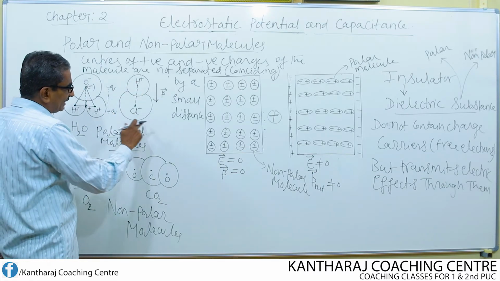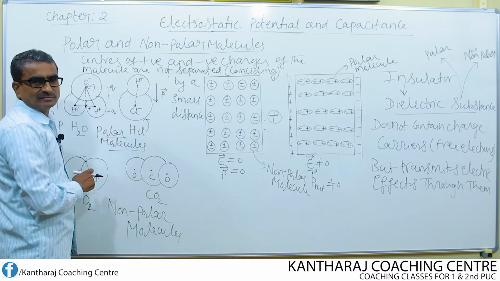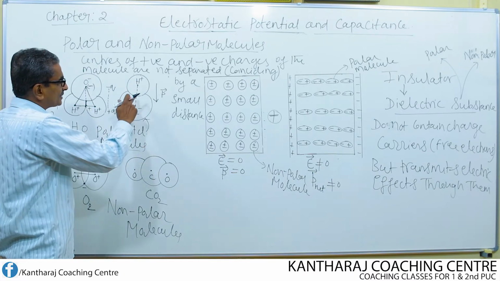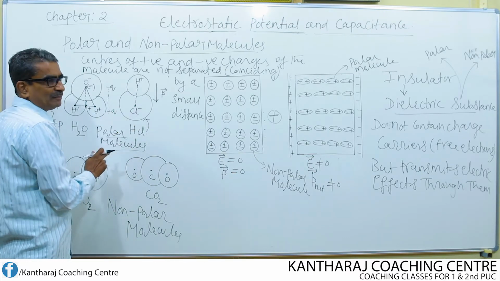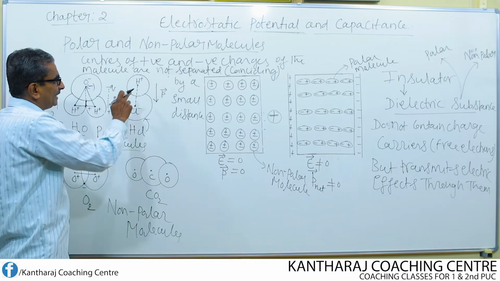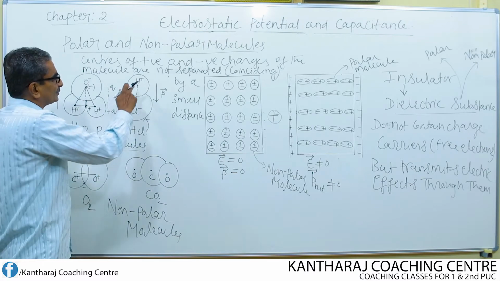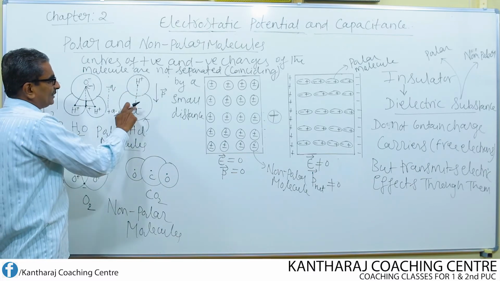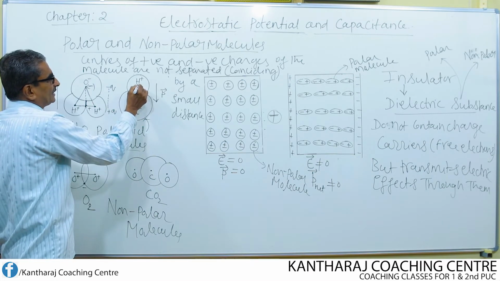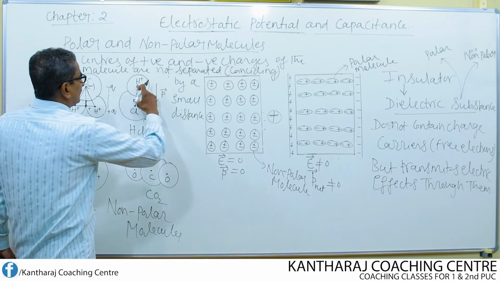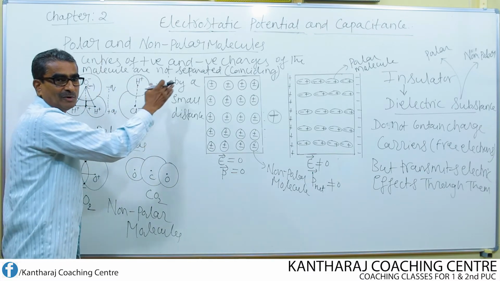Coming to HCl, hydrogen is considered as positive and chlorine is considered as negative in this molecule. This HCl molecule consists of hydrogen atom and chlorine. That means it has two elements, hydrogen and chlorine. So, this is positive and this is negative. Now, join the center of negative charge of this chlorine and center of positive charge of this hydrogen. They are found to be separated by a small distance. Once again, this is nothing but a polar molecule.